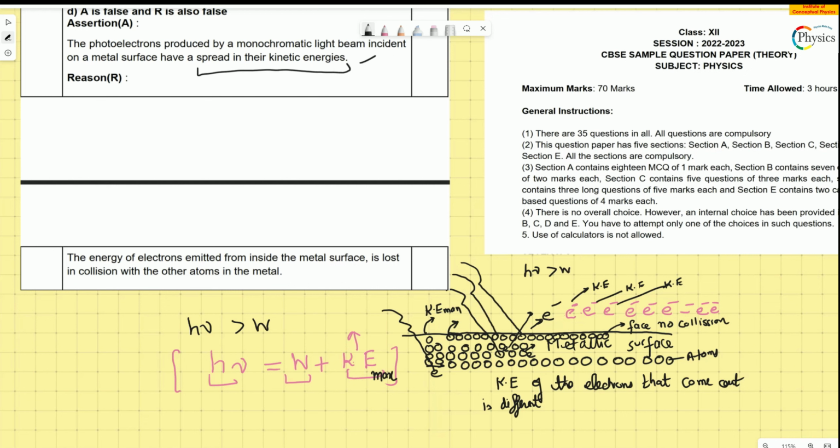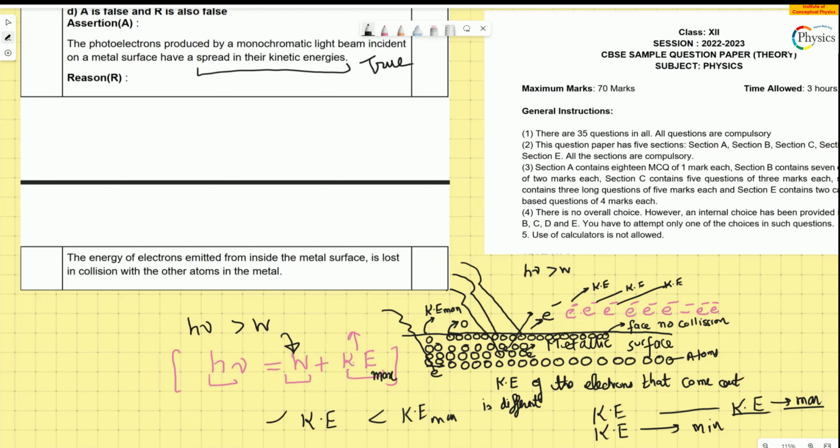This is absolutely true. The kinetic energy is not fixed. There is a kinetic energy which is max, and there can be a kinetic energy which is minimum, which means the electron just comes out of the metallic surface and stops, because it has no energy left to move. It does come out, so it is able to overcome the work function. It comes out and it stops. So the kinetic energy is max, and the kinetic energy can be minimum also. So there is a range in which the kinetic energy moves between the max and the minimum, and this is what is called a spread.